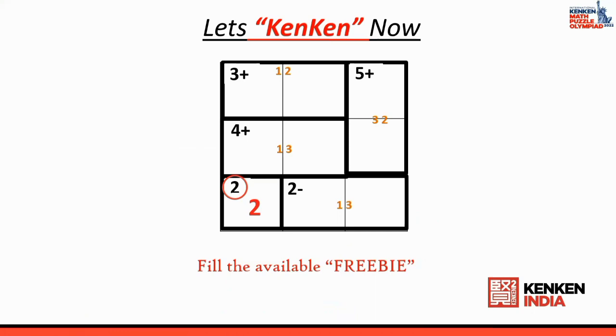Okay. Now I want to start playing the Kenken puzzle. Now how to play this Kenken puzzle? First thing is that I look at this particular cage. See, this option here is 1 and 2. The 1 can be here or it can be here. Since the 2 is sitting here already, the 2 cannot come from the possibilities. That is why 1 is coming. Since 1 has come, the next one, 2, has come.